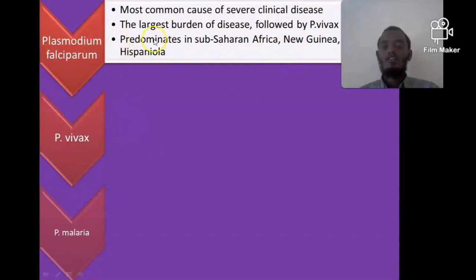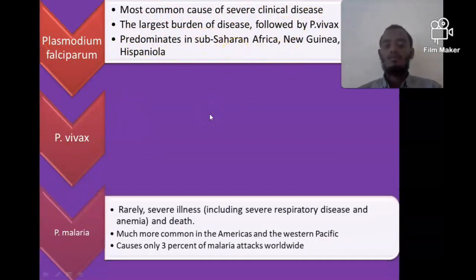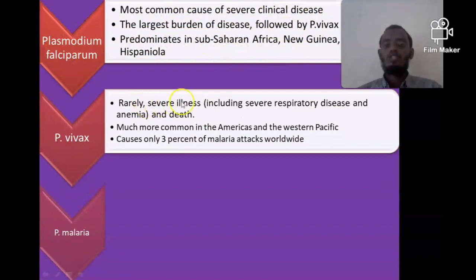When we look at the geographical distribution, Plasmodium falciparum is predominant in sub-Saharan Africa. The second is Plasmodium vivax. It is rarely associated with severe malaria, and the severity features in Plasmodium vivax are severe respiratory distress, anemia, and occasionally death. So Plasmodium vivax rarely can lead to severe malaria, and the severity criteria due to Plasmodium vivax infection are severe respiratory distress, anemia, and occasionally death.